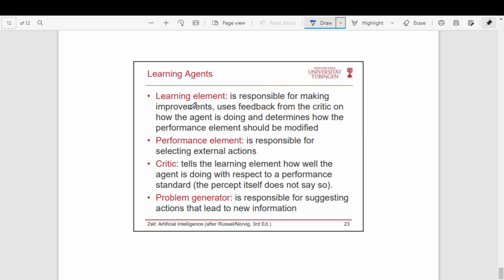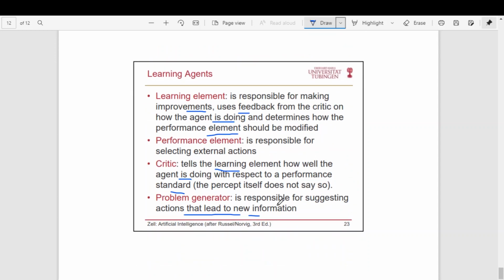So the learning element is responsible for making improvements. It uses feedback from the critic on how the agent is doing and determines how the performance element should be modified. The performance element is responsible for selecting the external action. The critic tells the learning element how well the agent is doing with respect to the performance standard. The problem generator is responsible for suggesting actions that lead to new ways of acting or reacting to the environment.